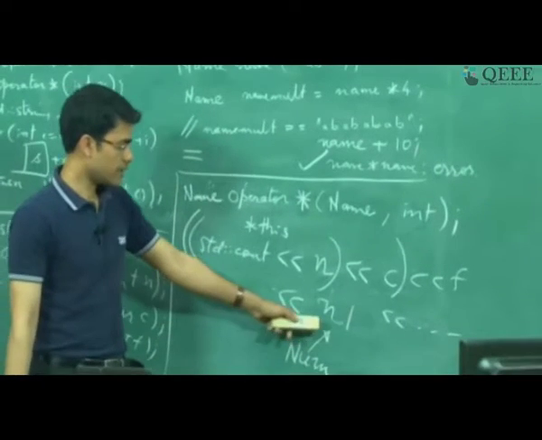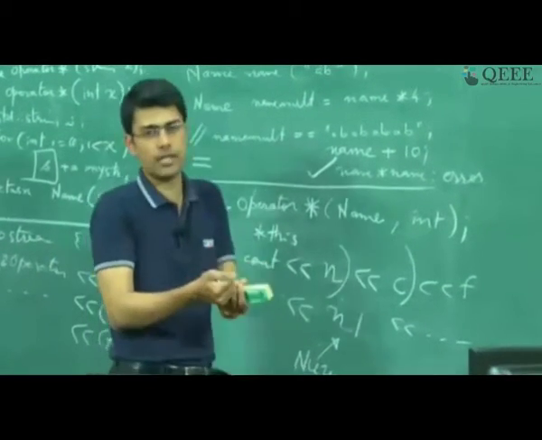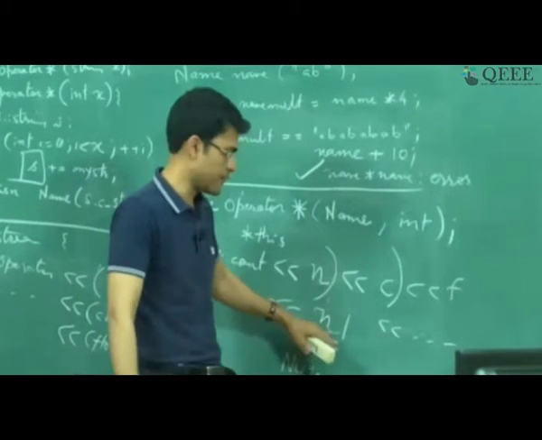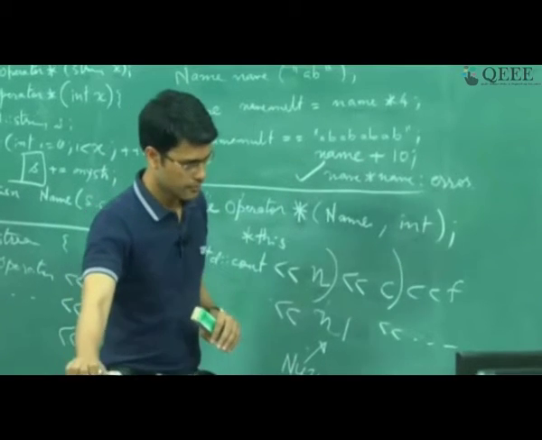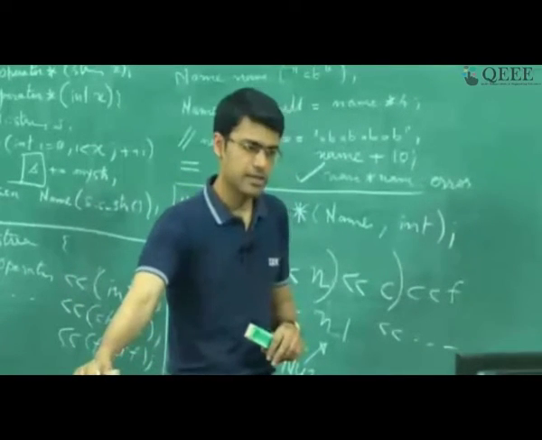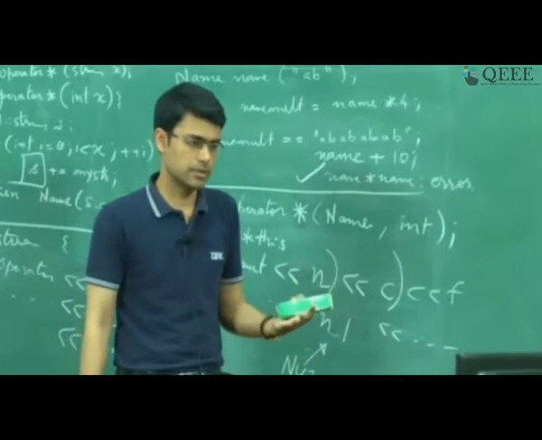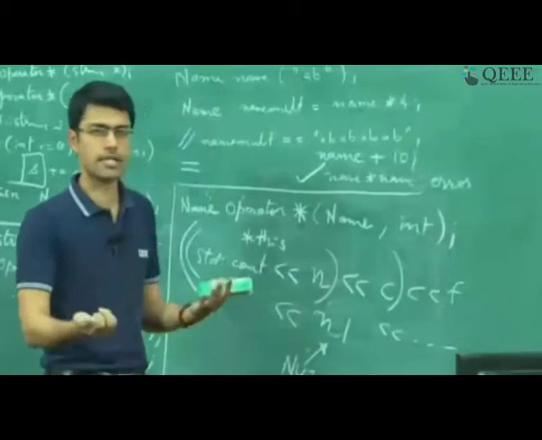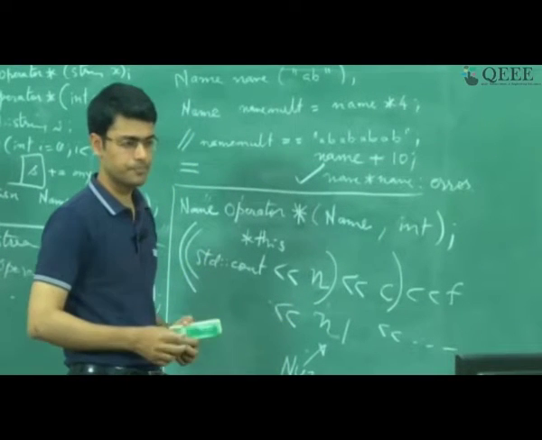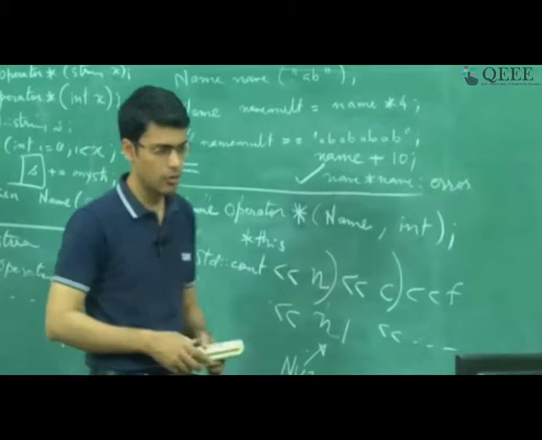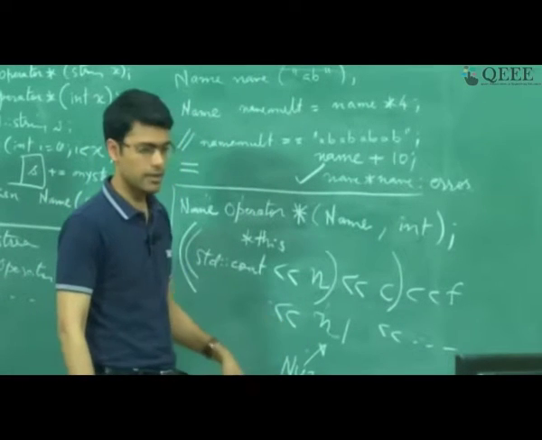I want that this n1 should print that private variable n's value whenever cout left shift n1 happens. This is my requirement. So the way I am going to do it is that I can define an operator left shift which takes integer as an argument over that n1, and let us see what happens. I have written down the code here where I have defined that left shift operator.